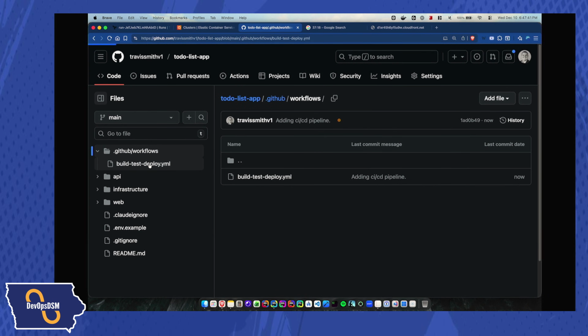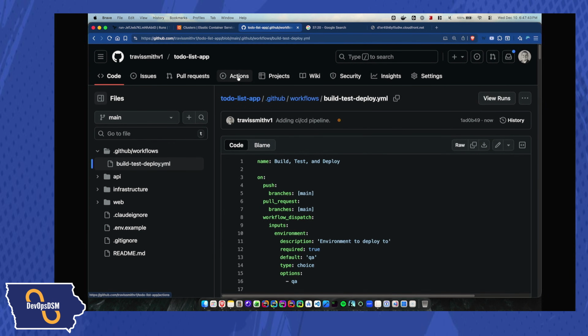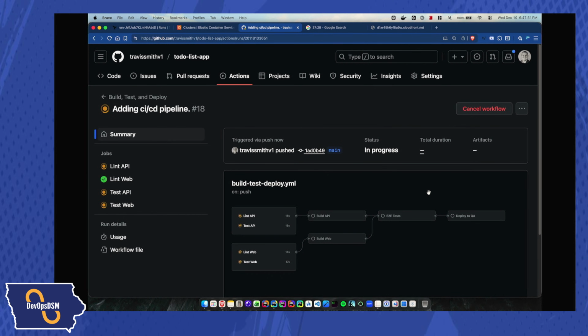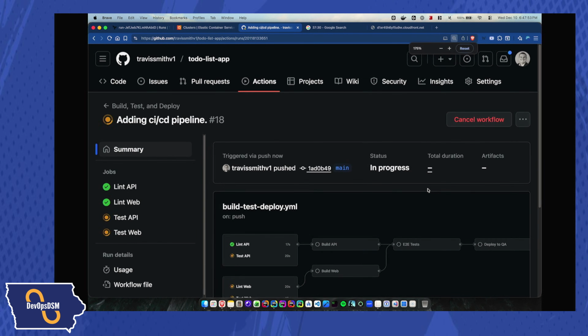Workflows, build and deploy, it's there. There we go. Okay, took a second. All right, so GitHub Actions are going to recognize that there's a pipeline here, and now it's actually going to start it up. Let's go see what the pipeline looks like. I can make this bigger here.